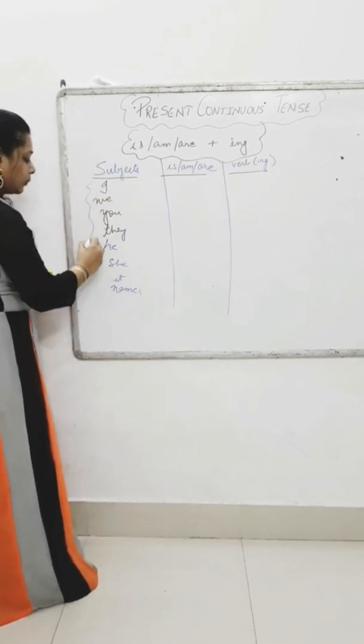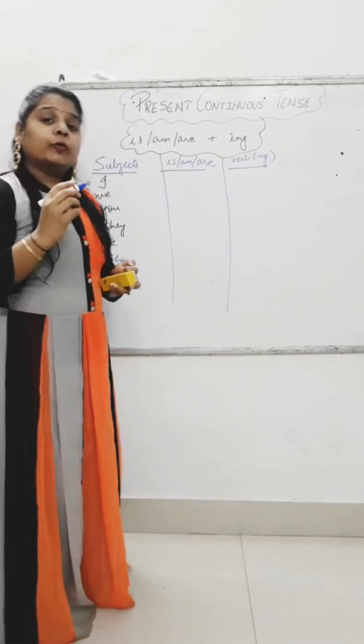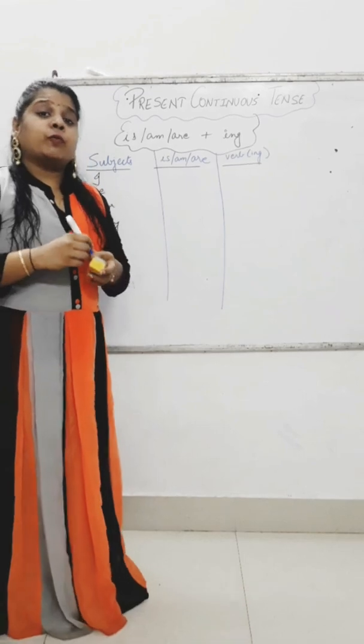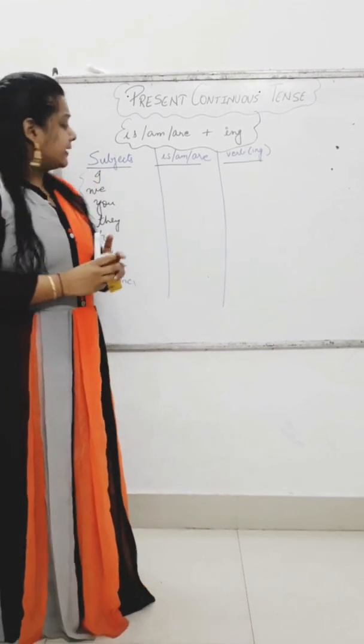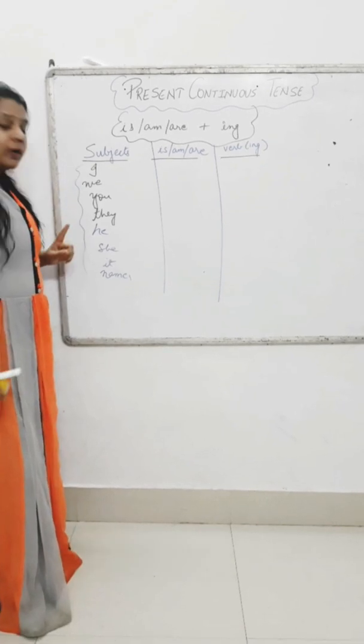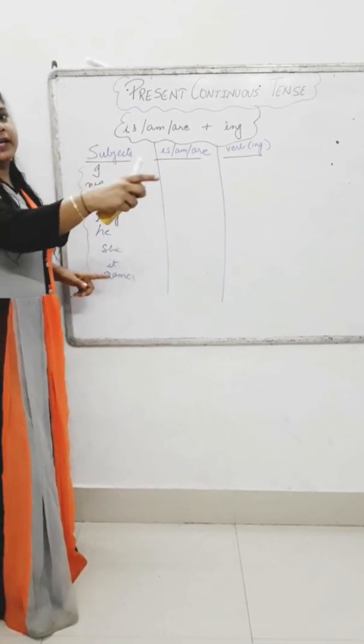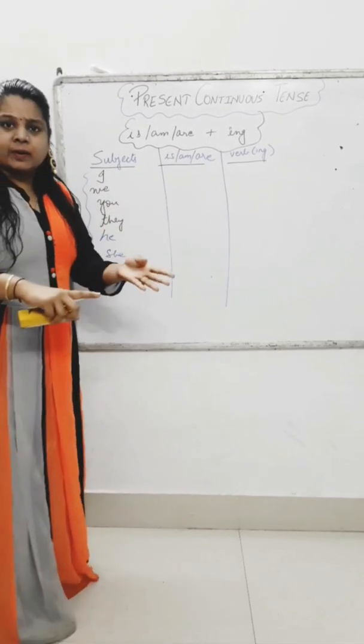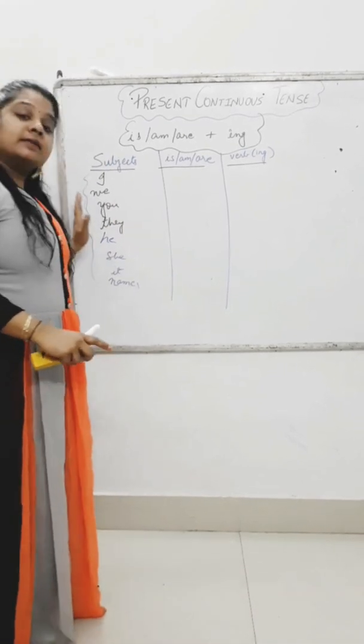Children, these are the words from which we begin the sentence. Either we begin the sentence with I, or we, you, they, or he, she, it, or a name. Rita, Sita, Ram, Sham. So these are the subjects.